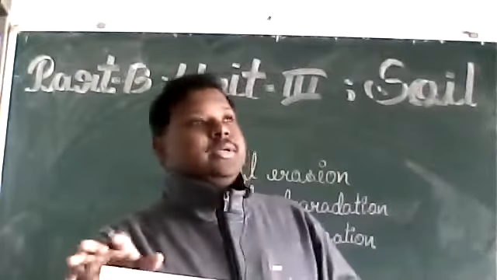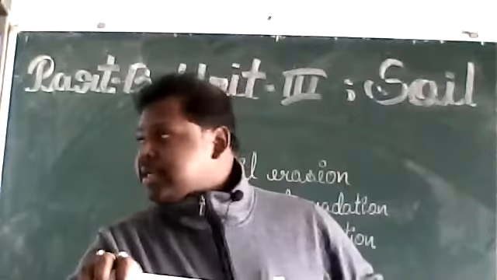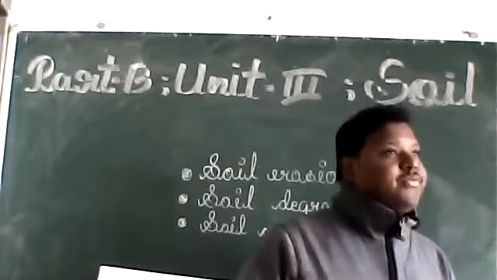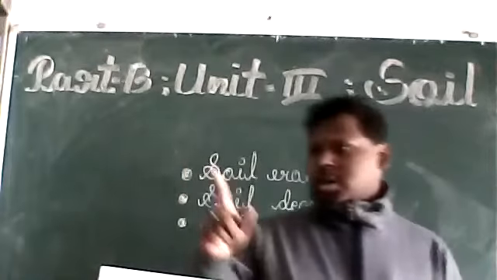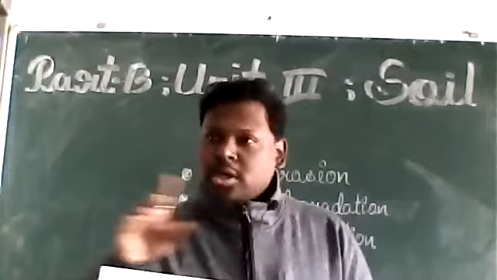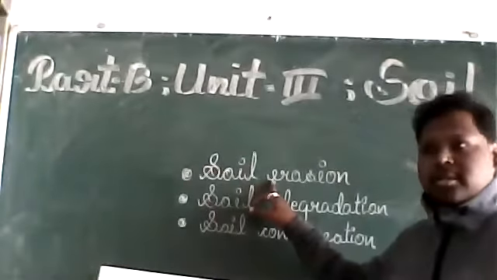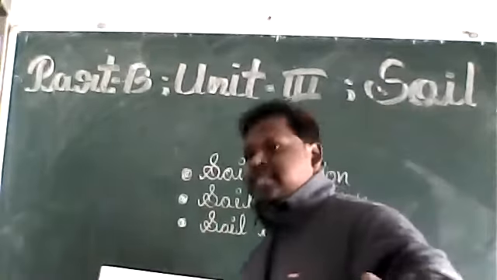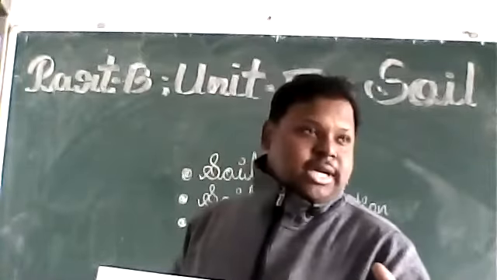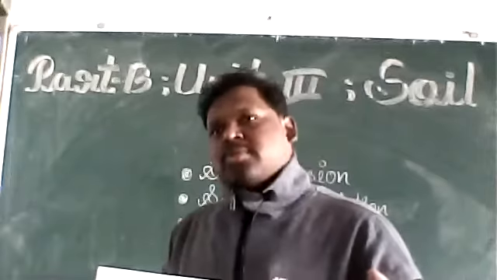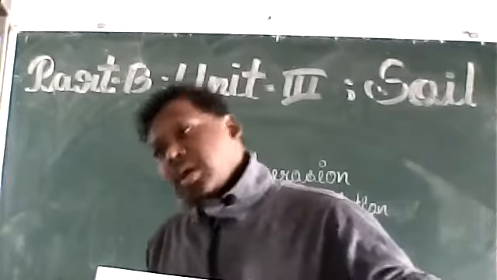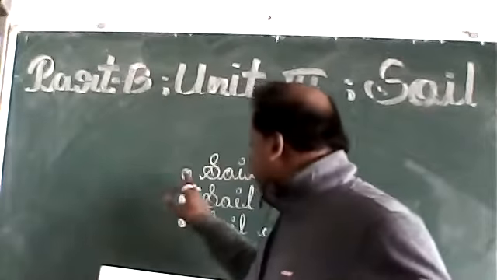Stand up. What is it? Give me the proper sentence. From the topmost layer of the earth surface through various natural agents. देखो, कोई बुक से रिमाइंडर करने की जरूरत पड़ा? Just think the concept. Okay, clear? Sit down. So the soil erosion is the removal of the soil from the topmost layer of the earth surface through various natural agents like air, water or running water or river, glacier, groundwater, etc. Clear?